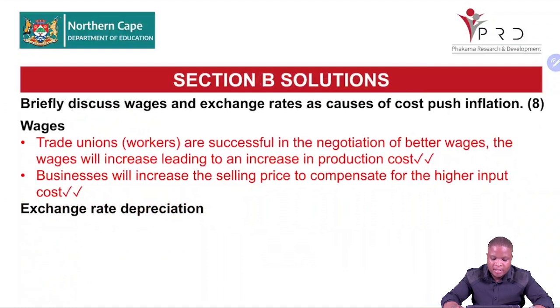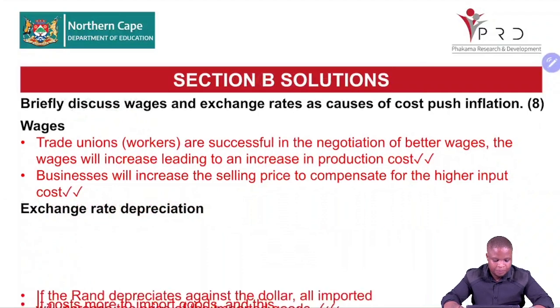The wage will increase, leading to an increase in production cost. Production is done through all the factors of production. Labor is one of the factors of production that requires wages. If wages are high, it means now the cost of production is high. When the cost of production is high, the producer is going to charge high prices. Businesses will increase their selling price to compensate for the high input cost. So for them to make more profit, they need to charge high prices.